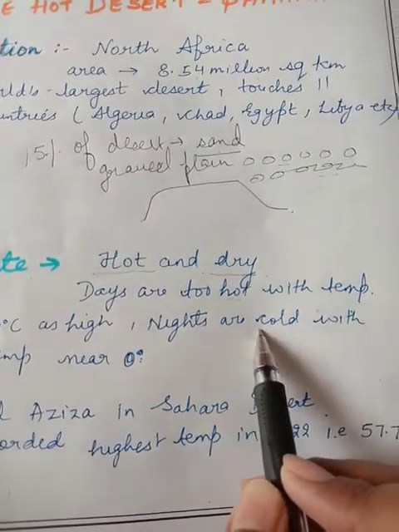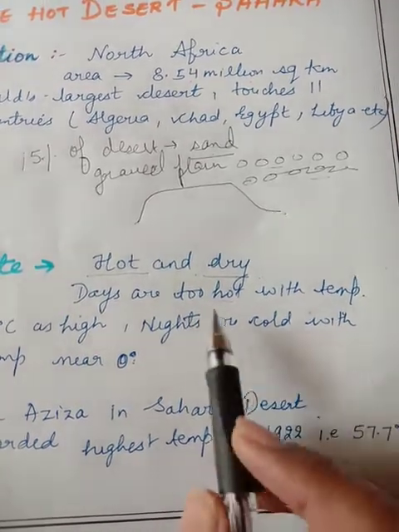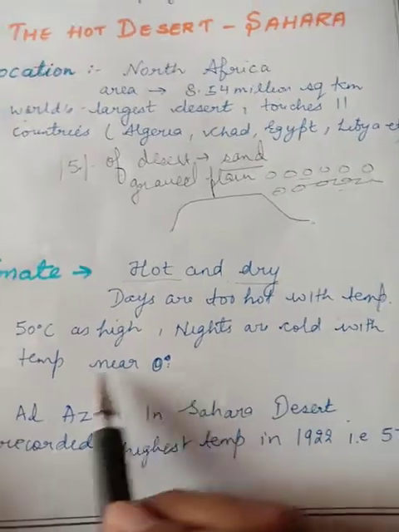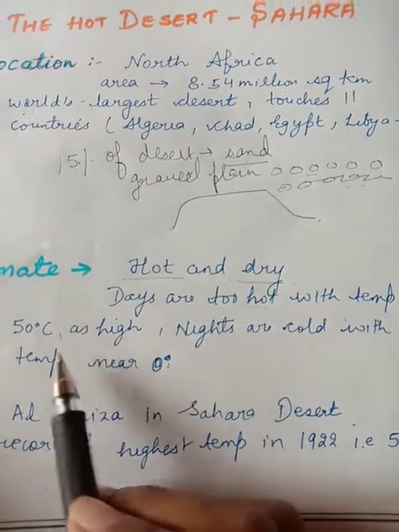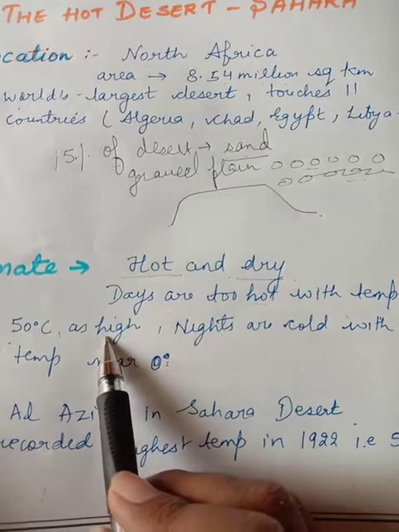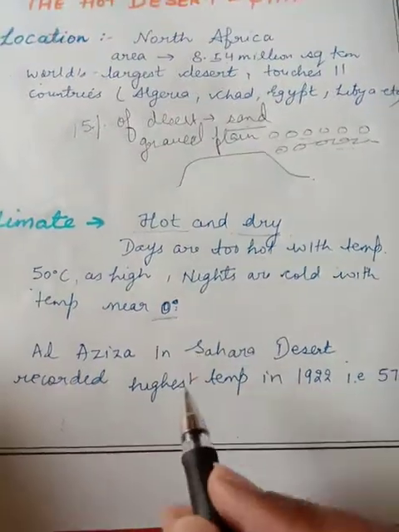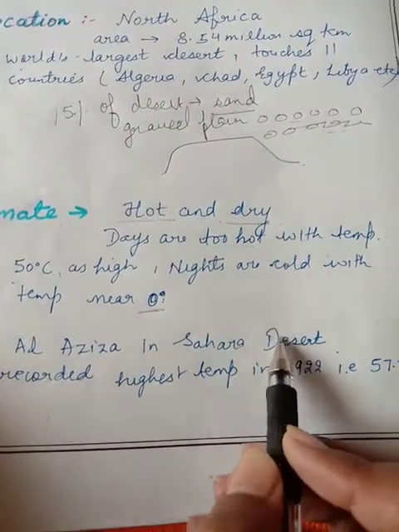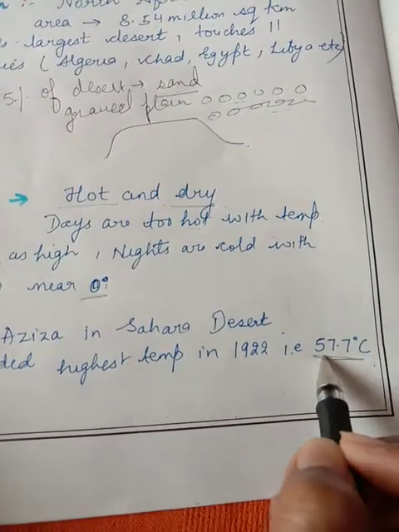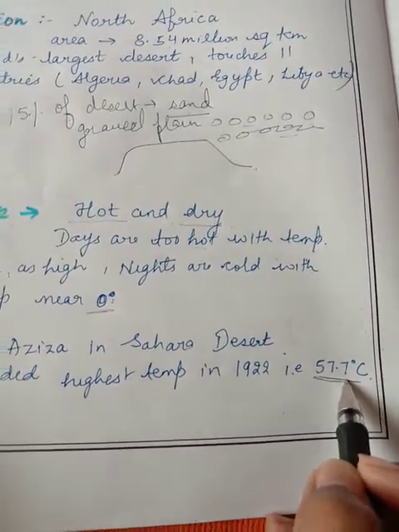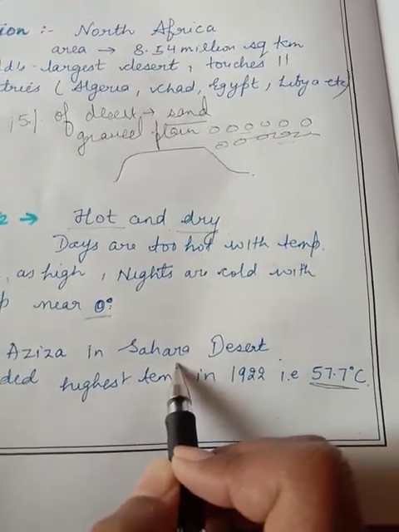I have told you that sand releases heat very soon. So nights are very cold, with temperatures near 0 degrees. You can see the difference between the temperature of day and night. 50 degrees Celsius is the highest temperature, and near 0 degrees is the lowest temperature at night. It's given in your book also. Al Aziza in the Sahara Desert recorded the highest temperature in 1922, that is 57.7 degrees Celsius. So in 1922 it was the highest recorded temperature in the Sahara Desert.